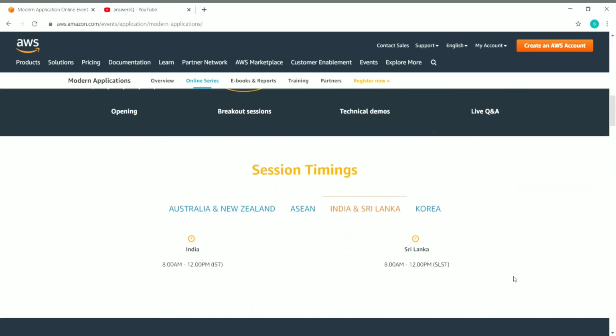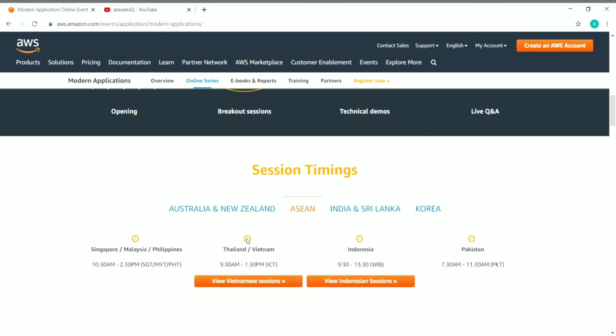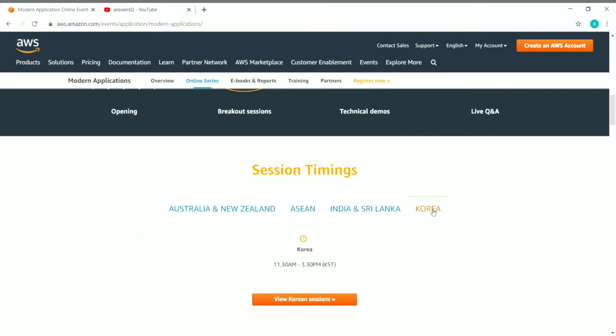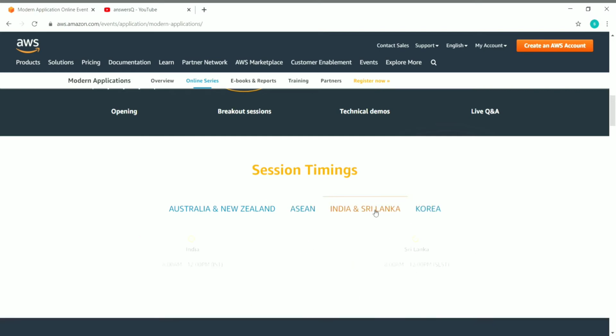And here they have given the session timings. In India and Sri Lanka, the timing is 8 a.m. to 12 p.m. and they have given the timing for other countries like Australia and New Zealand, as well as for some Asian countries like Singapore, Malaysia, Philippines, Thailand, Vietnam. They have given the session timing for all the countries. You can just look into it. In India, it's going to be 8 a.m. to 12 p.m. on October 15th, 2020.